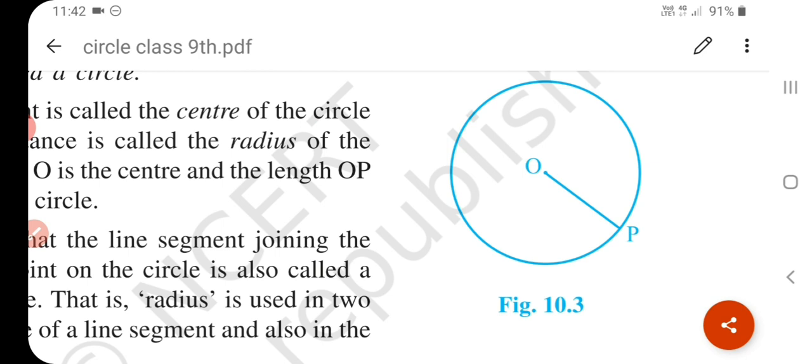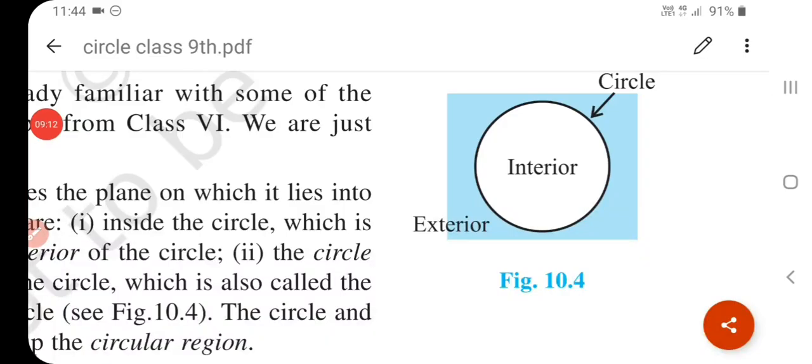Okay, understand? Now, parts of the plane divided by a circle. A circle divides the plane on which it lies into three parts. These parts are inside the circle, which is called the interior of the circle, on the circle, and outside the circle, which is called the exterior of the circle. The circle and its interior part, meaning first and second, you can say the interior and on the circle, okay, understand? Make up the circular region.